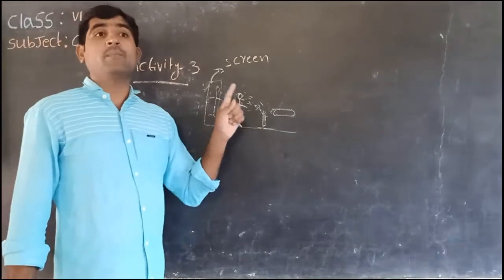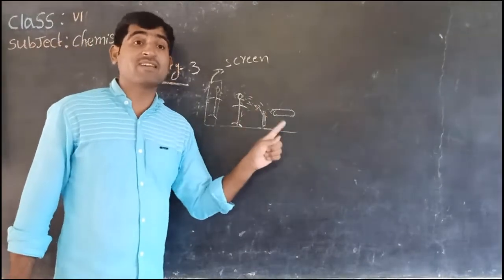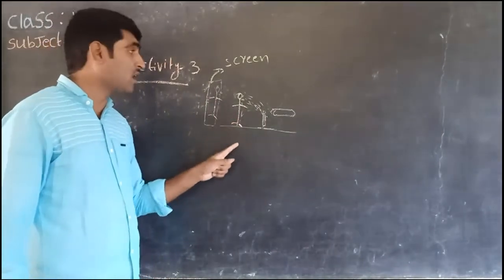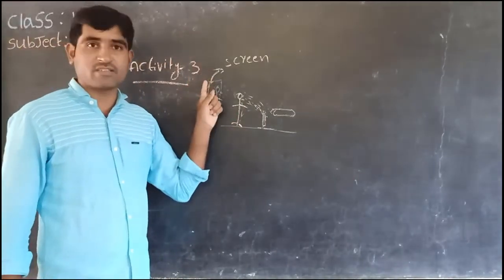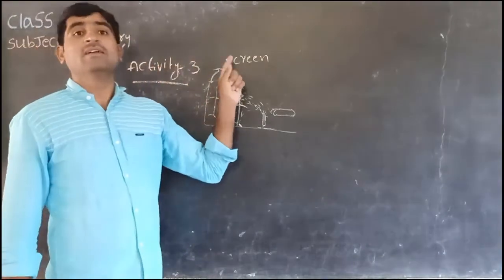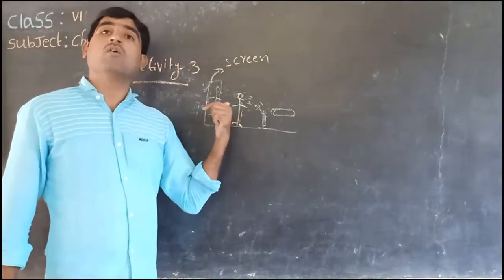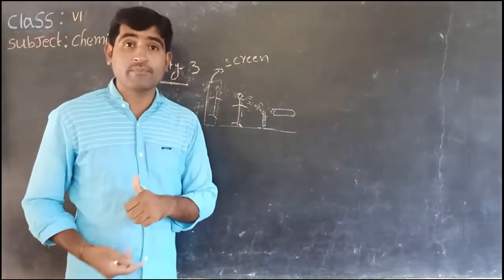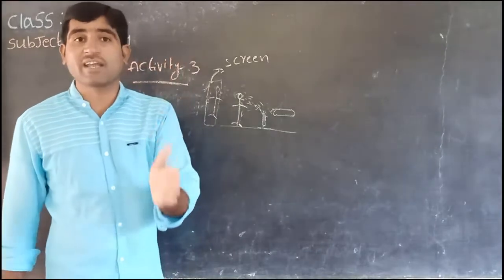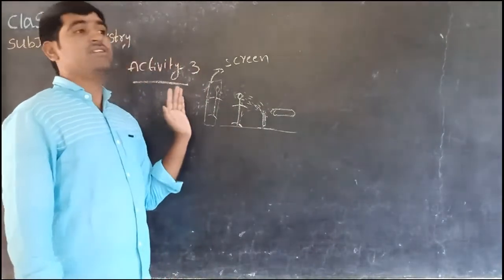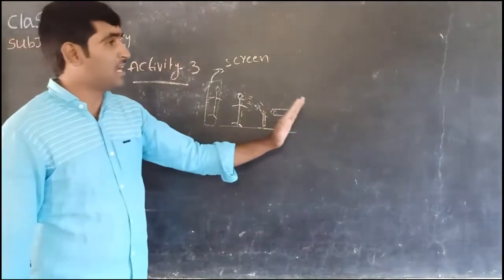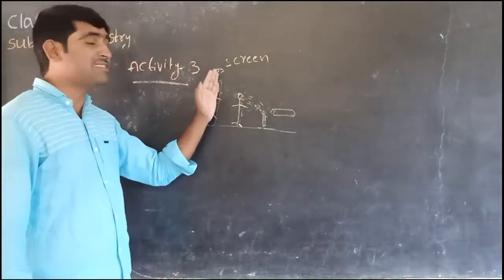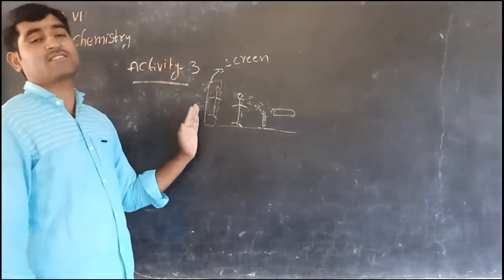If any object or surface is present behind an object, then its shadow appears on that surface. That surface is called a screen. That surface may be cardboard, wall, tree, buildings, vehicles, whatever it may be. On that screen you will get one shadow of the object. When the light falls on an opaque object, its shadow is found on the screen behind it.